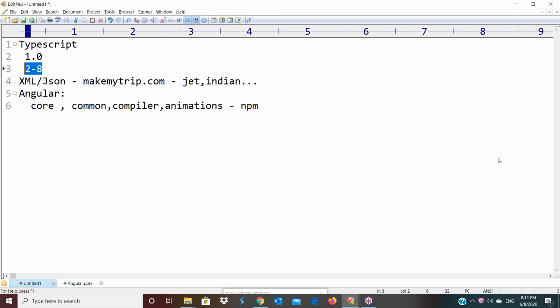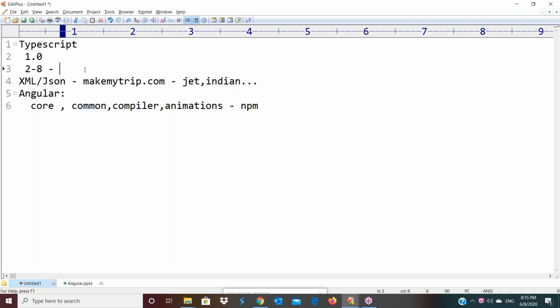Another person is asking something. Who is that? Krishna here. Krishna, tell me. Actually, I understood that AngularJS is JavaScript and Angular is TypeScript, but I'm thinking TypeScript is almost the same, right? If I know JavaScript, learning TypeScript is very easy.